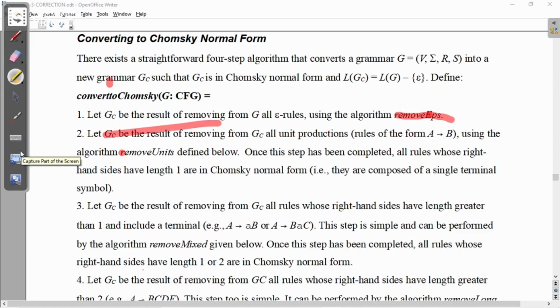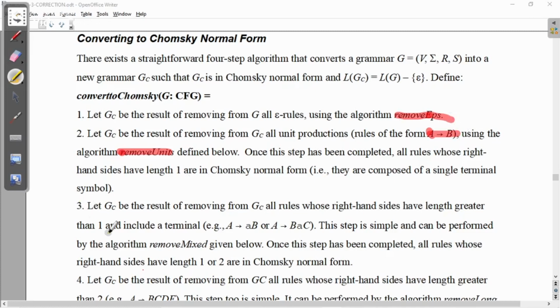So what do you mean by remove units? As I have told earlier, you have to remove any rule of the form A gives B. This form we need to remove. That is not allowed. Finally, once this step has been completed, all rules whose right hand sides have length 1 are in Chomsky normal form. That means they are composed of a single terminal symbol. That is allowed. A gives B is not allowed. Something like A gives small a, a terminal, is allowed.